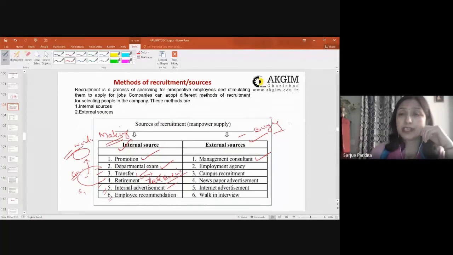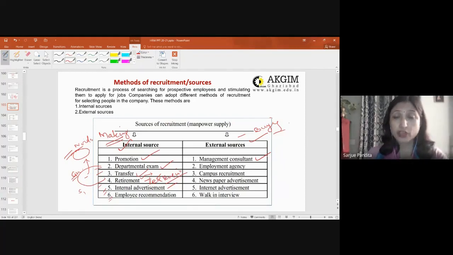Then employment agency. Every state has got an employment agency. It is a government recognized body. I don't know whether any of you have got yourself registered with the employment agency. So whenever there are vacancies in a government organization, it is communicated to the potential candidates and they can apply. That is through the employment agency.